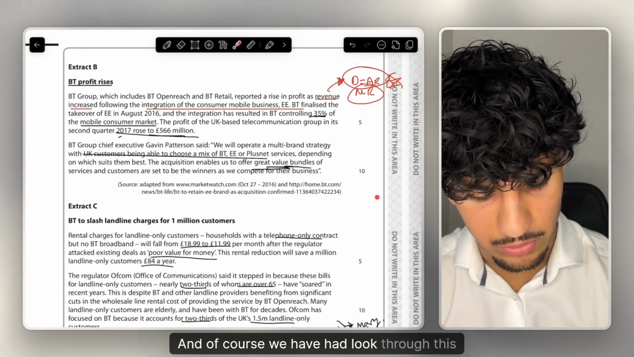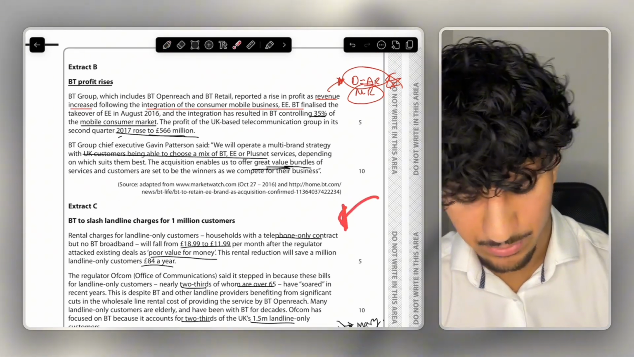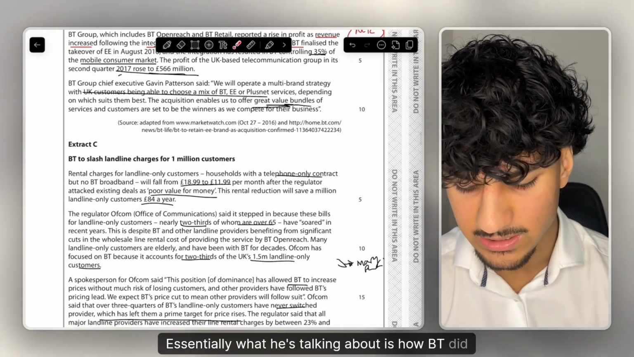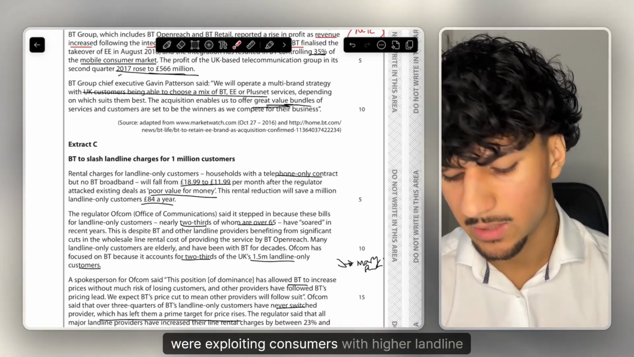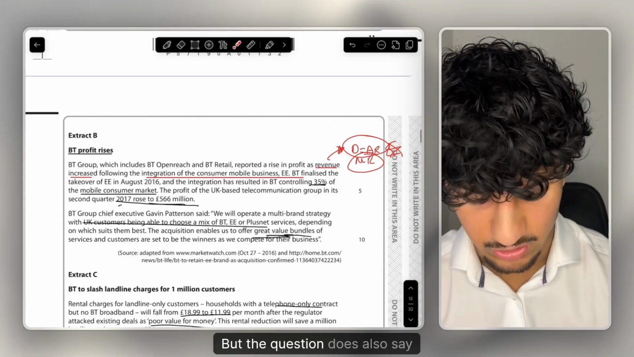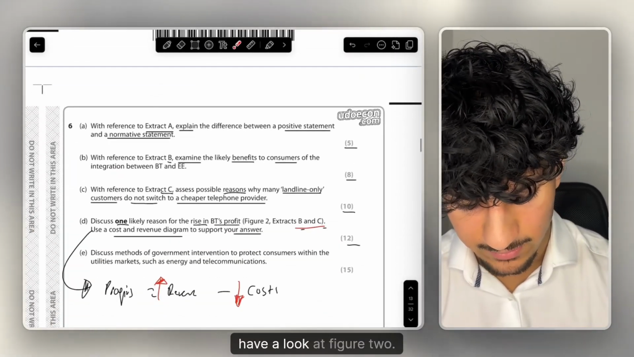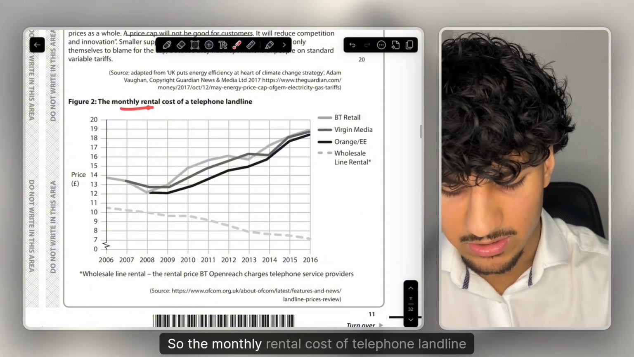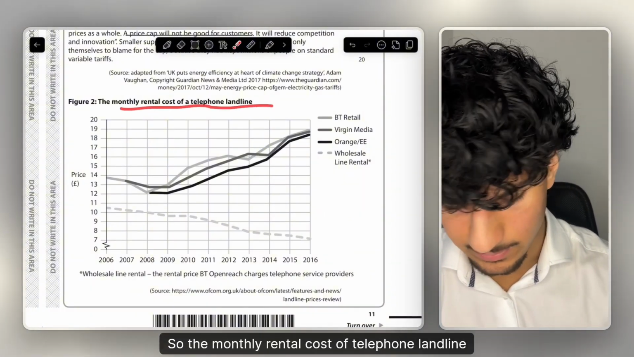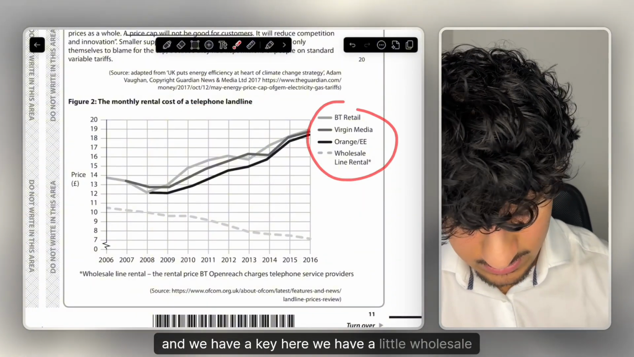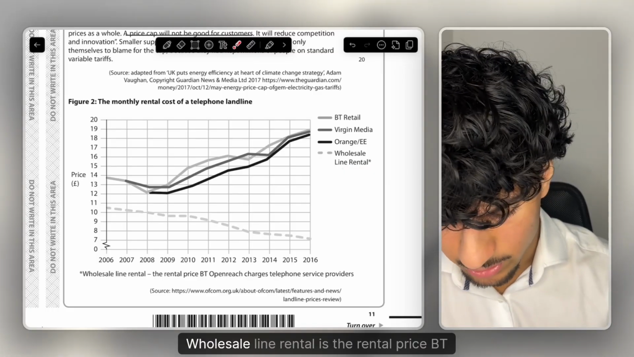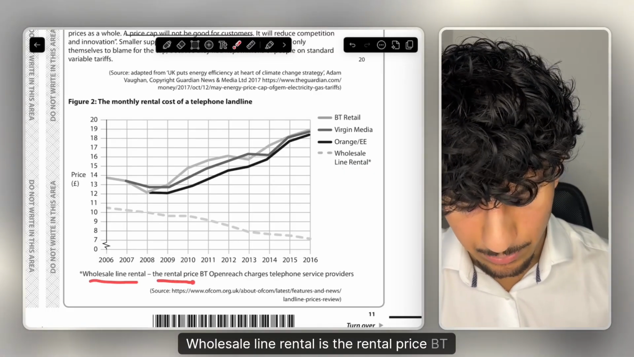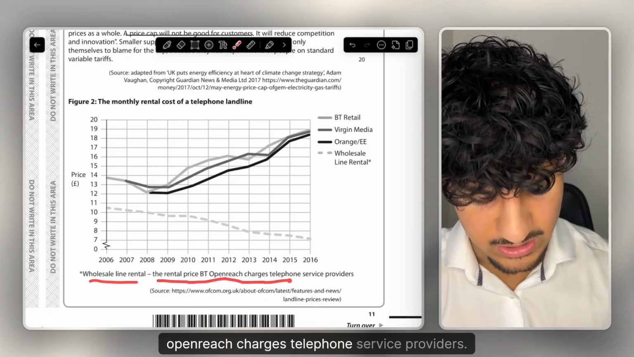And of course, we have had a look through this extract C in previous questions. Essentially what it's talking about is how BT were exploiting consumers with higher landline prices, but the question does also say have a look at figure 2. So let's see what figure 2 is showing us. So the monthly rental cost of telephone landline, and we have a key here. We have a little wholesale line rental. Wholesale line rental is the rental price BT Openreach charges telephone service providers.